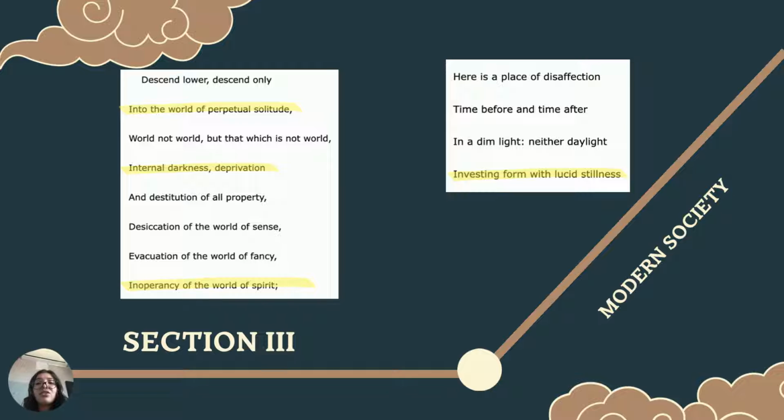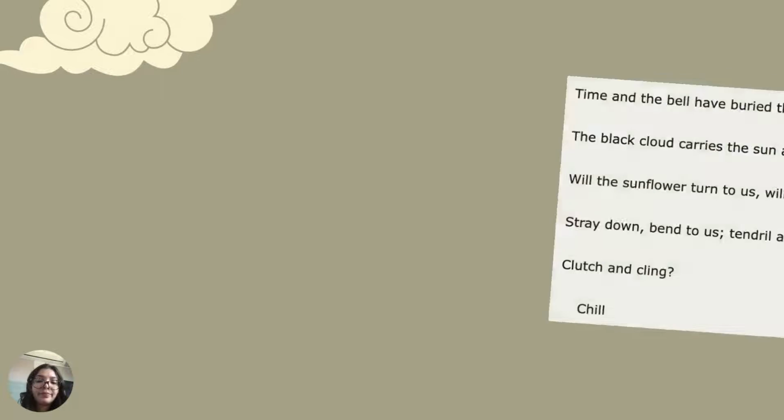As it says in the presentation, I can see that this part of the story, instead of explaining how time works as the previous sections, talks about losing faith because they live in a world of perpetual solitude, of internal darkness, of deprivation, of an apparency of the world of spirit. This part proves that the rose garden is related to Christianity and to the spiritual connection between humans and this place of happiness and peace. It is about modern society losing hope and the solitude of modern society.